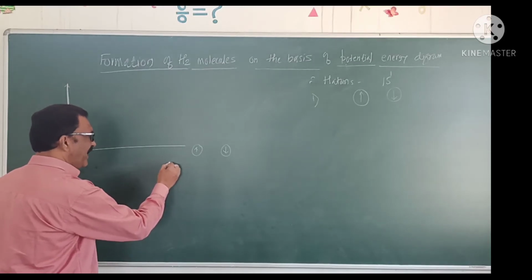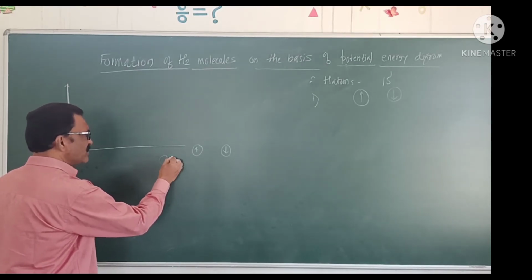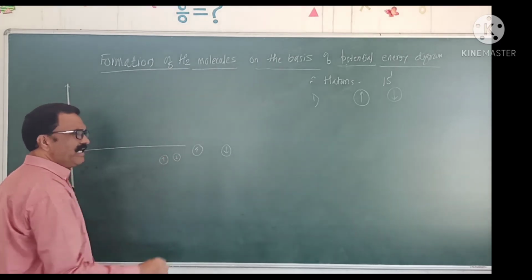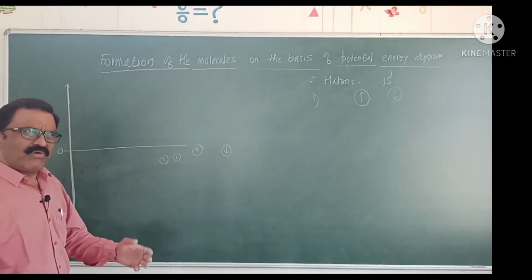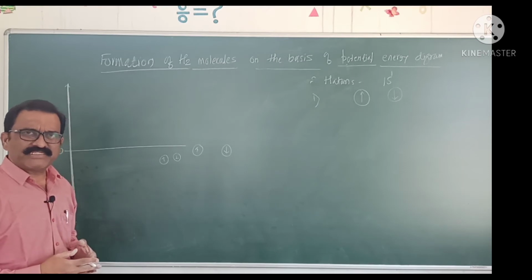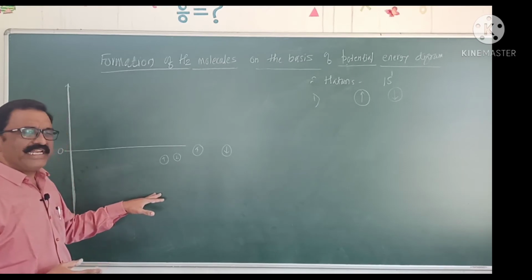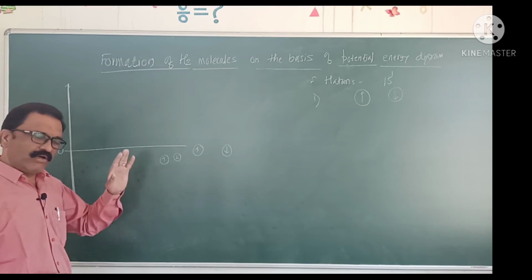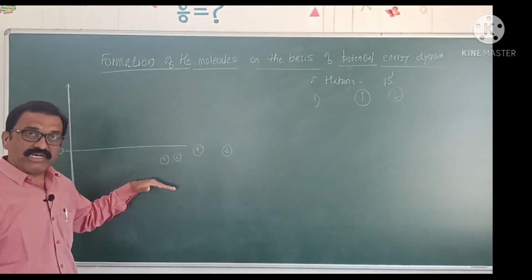At point A, when these two hydrogen atoms come closer to one another, overlapping can take place and the potential energy of the system goes on decreasing.